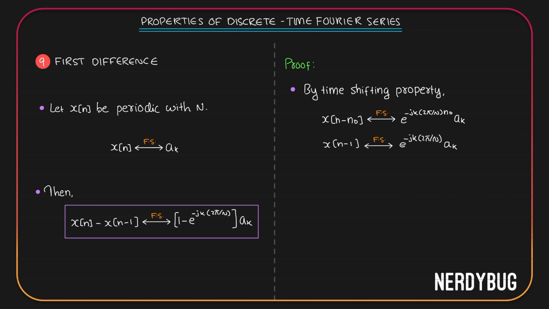Here we want the Fourier series coefficients of x of n minus x of n minus 1. So we can easily apply the linearity property. By the linearity property, the Fourier series coefficients of x of n minus x of n minus 1 is going to be the Fourier series coefficients of x of n, ak, minus that of x of n minus 1, e raised to minus jk 2 pi by n ak. Or by taking ak as common, we can write 1 minus e raised to minus jk 2 pi by n multiplied by ak.